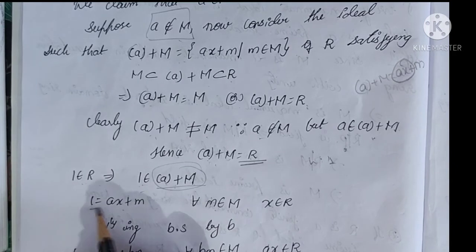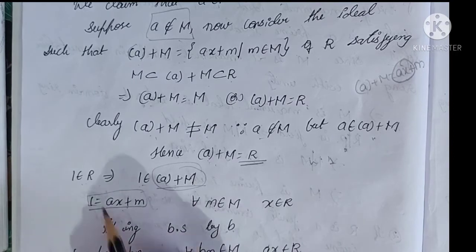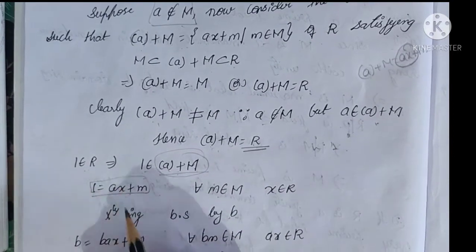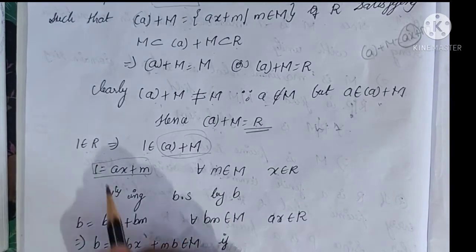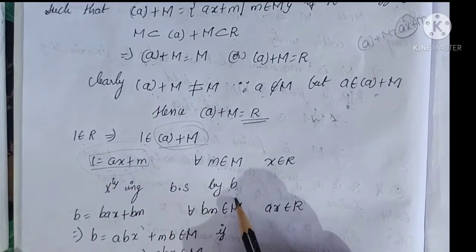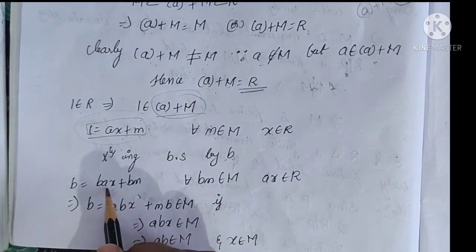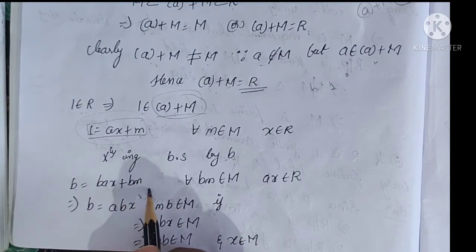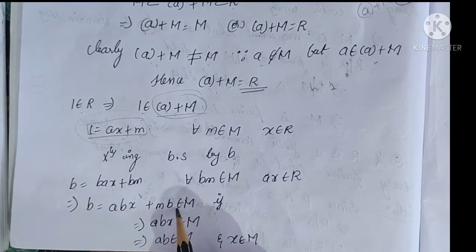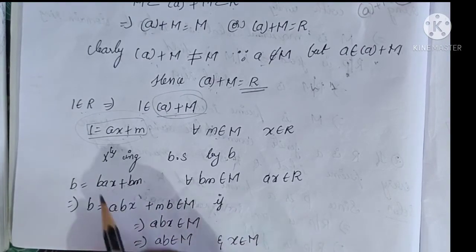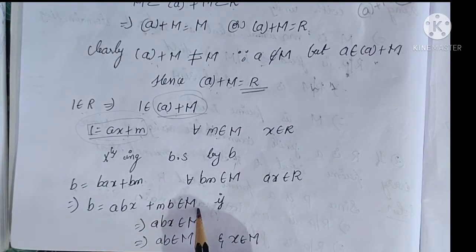So 1 is of the form ax + m for some m belonging to capital M. Multiply both sides of this equation by b. b into 1 is b, b into ax is bax, plus b into m is bm. So b = bax + bm. Bax we can write as abx, and bm we can write as mb, because R is a commutative ring, meaning ba is ab and bm is mb. This belongs to capital M.